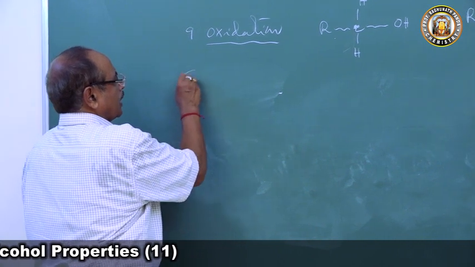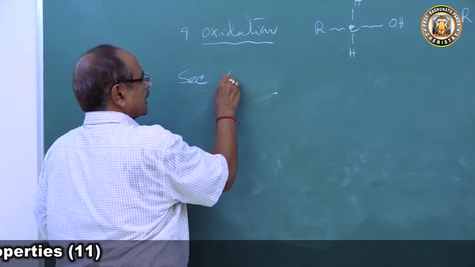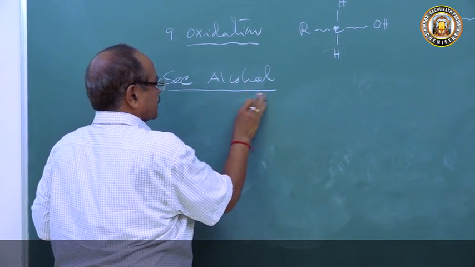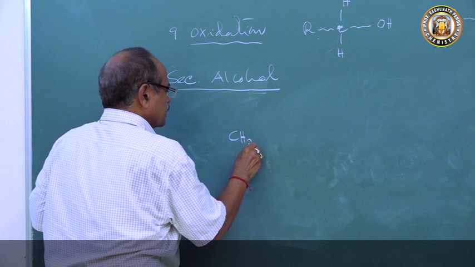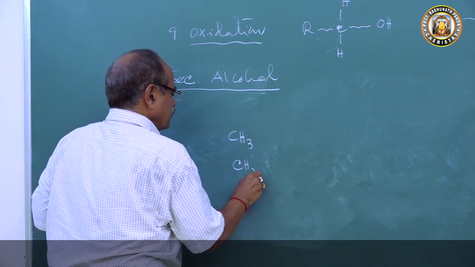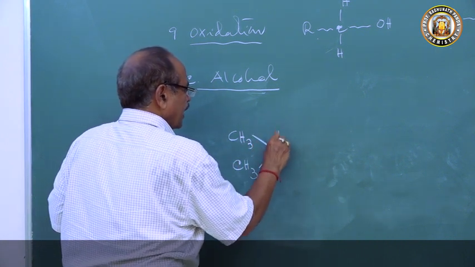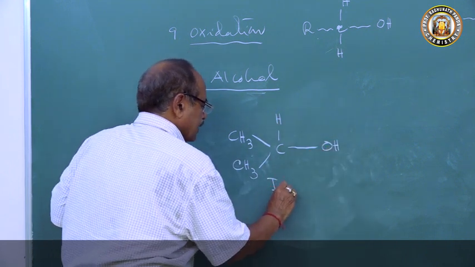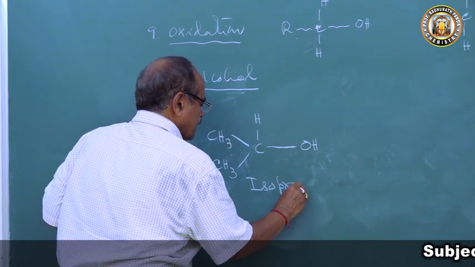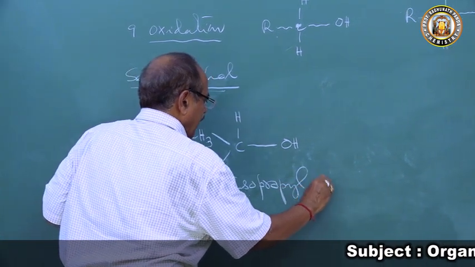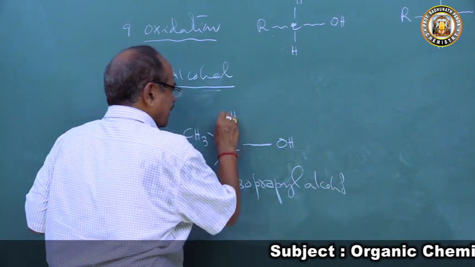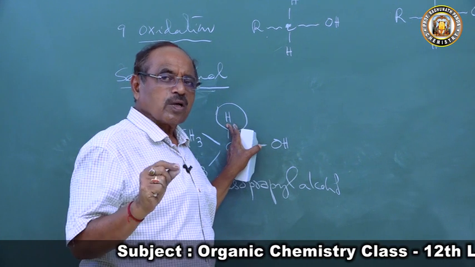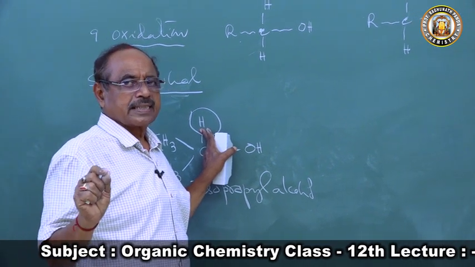Now let's come to the oxidation of secondary alcohol. We take a secondary alcohol, isopropyl alcohol, CH3CHOHCH3. This is isopropyl alcohol, a secondary alcohol, and this has one active hydrogen atom. Since this has one active hydrogen atom, it can be oxidized even by a mild oxidizing agent.